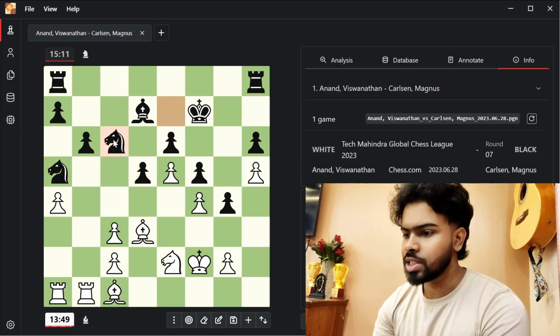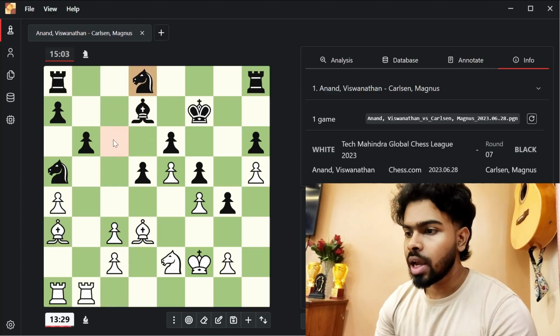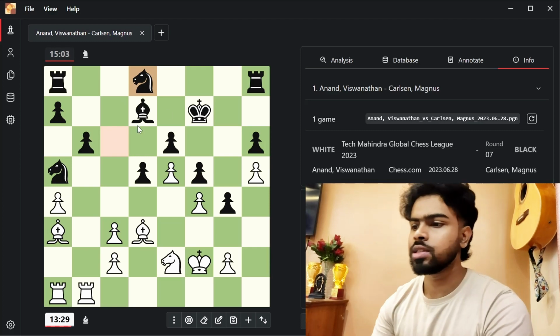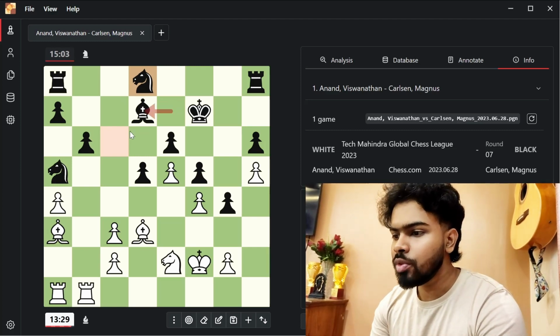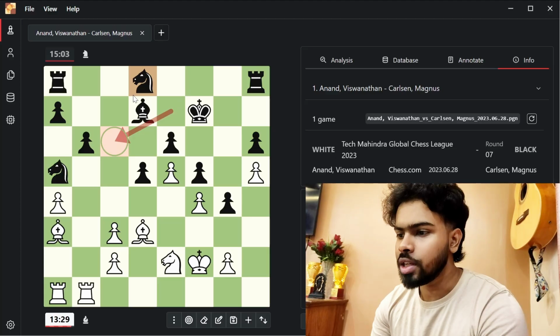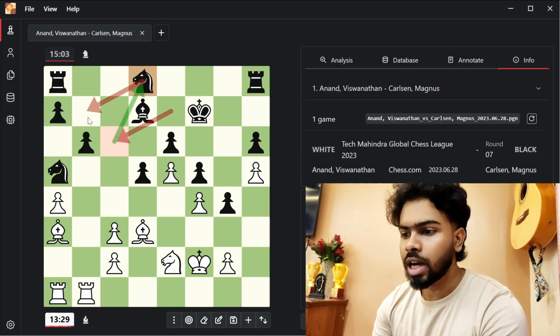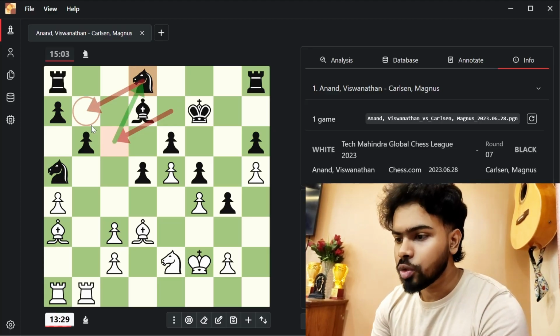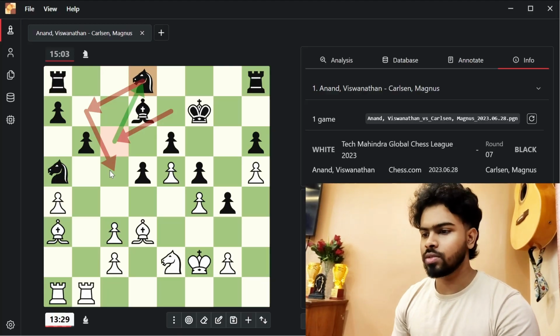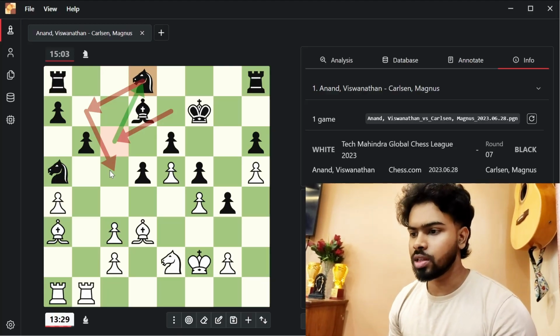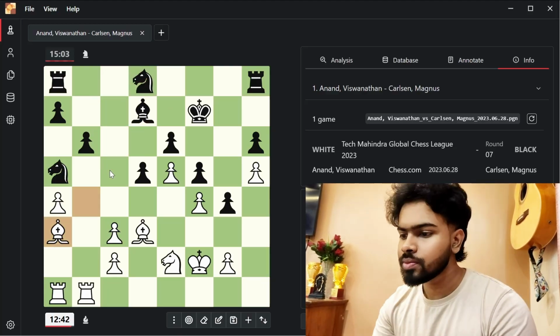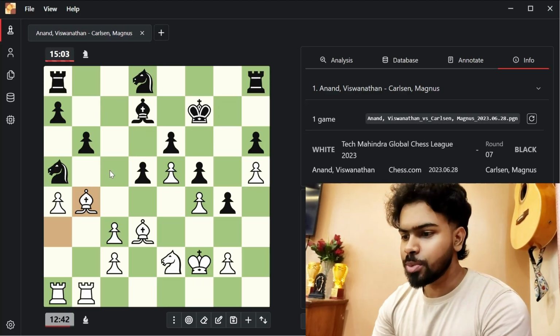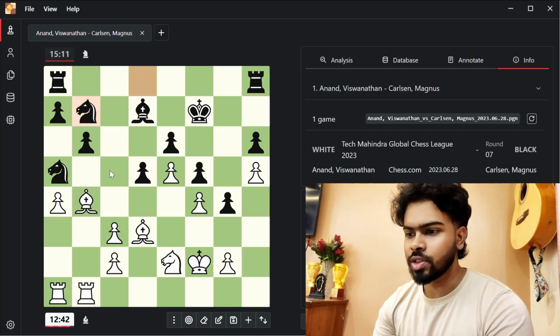And now Magnus brings his other knight to action. The bishop goes into that open diagonal, and see this knight maneuver of Magnus. He came from here to here, then goes back, and now targets the b7 square to get to the c5 square. What an incredible maneuver that Magnus has calculated. Bishop to b4. The knight gets to the b7 square.